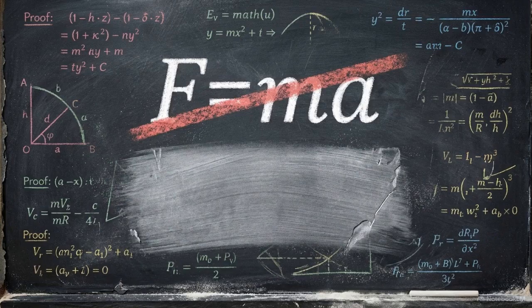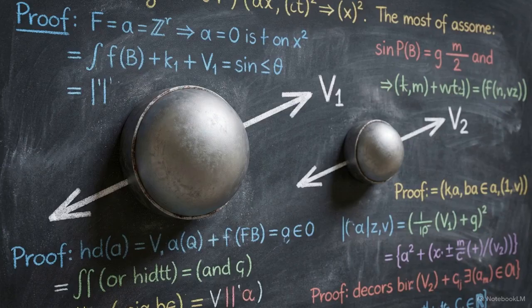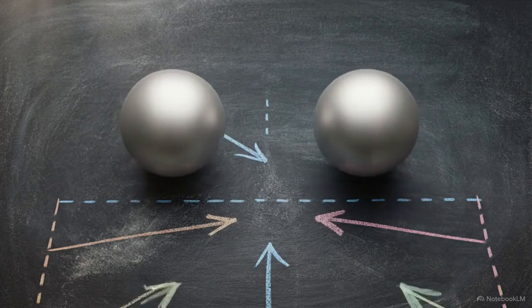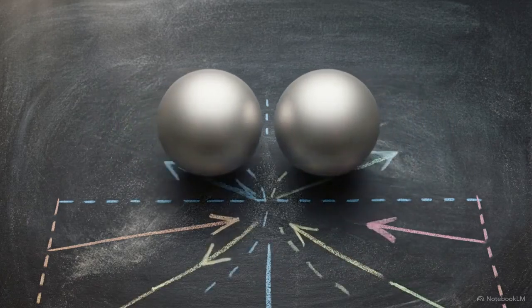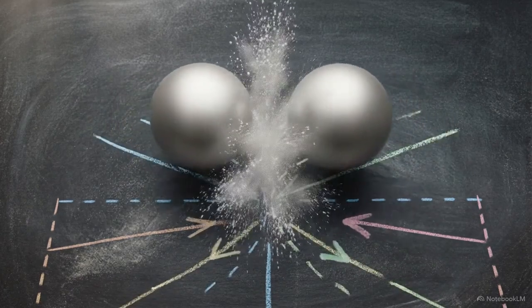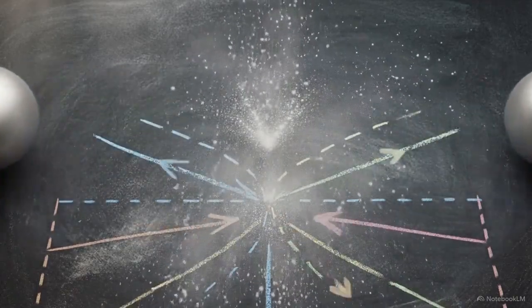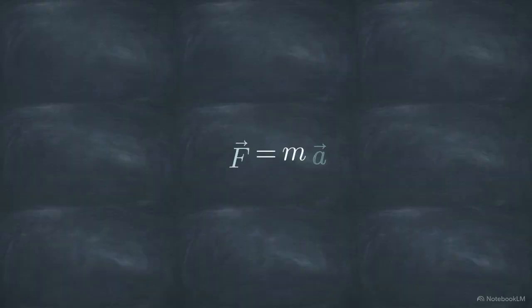To solve these impact events, we cannot rely on standard acceleration calculations. We have to rederive Newton's second law from the ground up. Understanding these interactions requires us to shift our focus entirely. Instead of acceleration, we must track the transfer of mass and velocity as a single unit, a vector quantity known as linear momentum. Newton's second law states force equals mass times acceleration.